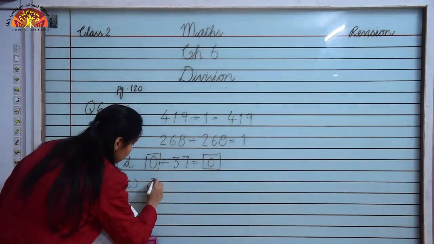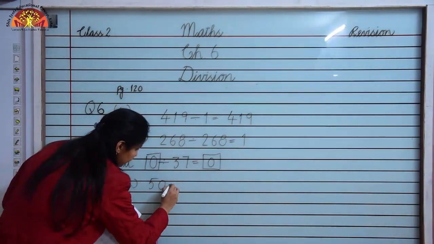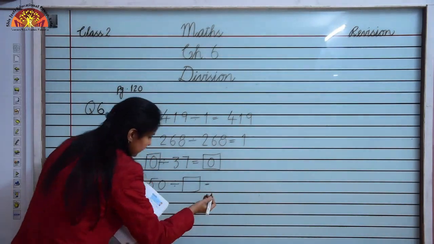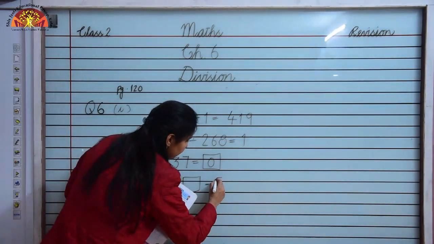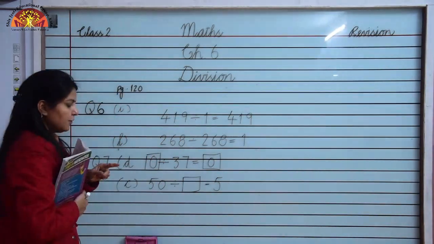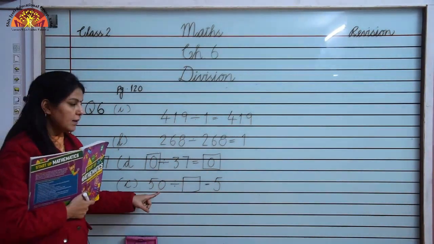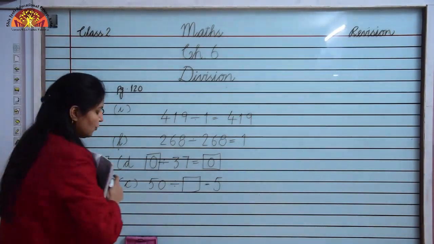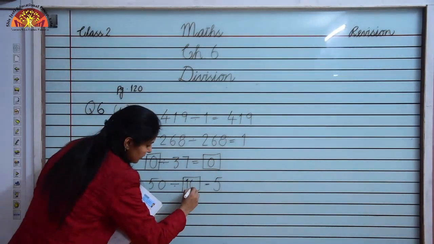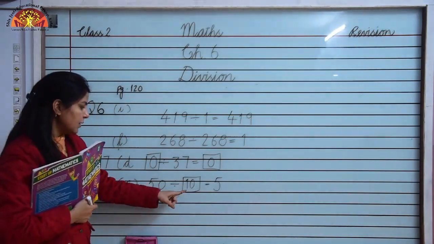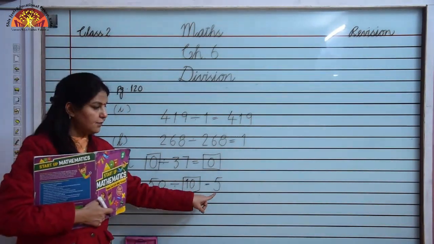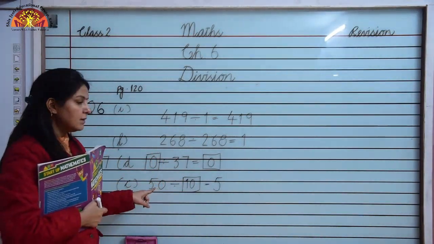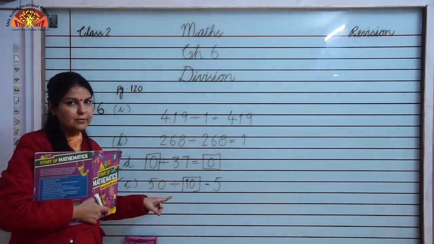Here we are dividing 50, a blank box is given, and we are getting 5. So children, by which number can we divide it? We can divide it by 10 because it is ending in 0. So what will we write here? 10. Now in the table of 10 you can see 50 will come in 5 times. 10 ones are 10, 10 twos are 20, 10 threes are 30, 10 fours are 40 and 10 fives are